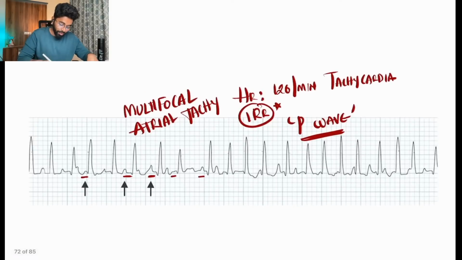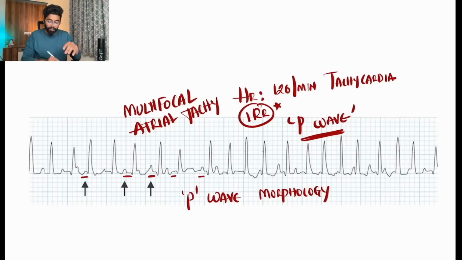Multifocal clearly shows the origin of that tachycardia is different foci, resulting in different kinds of atrial contractions and different P wave morphology. The P wave is not the same in the entire ECG.